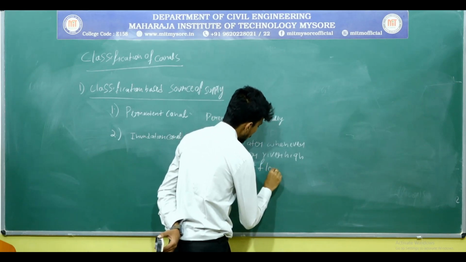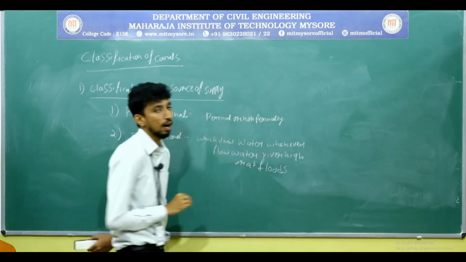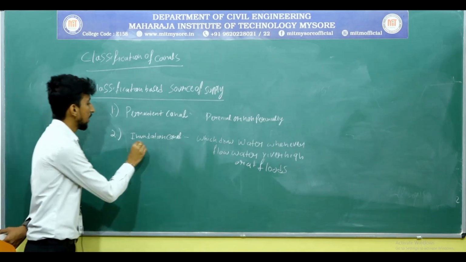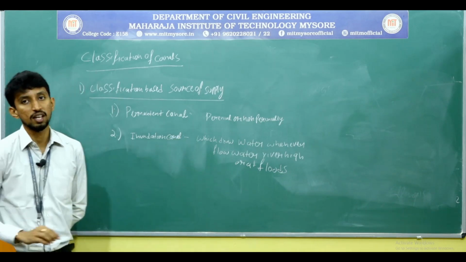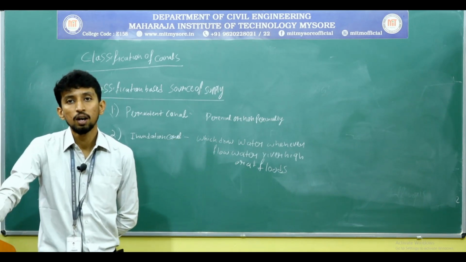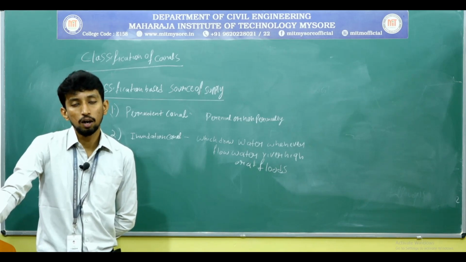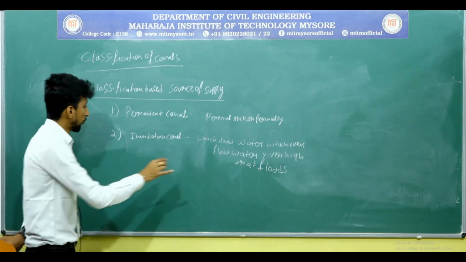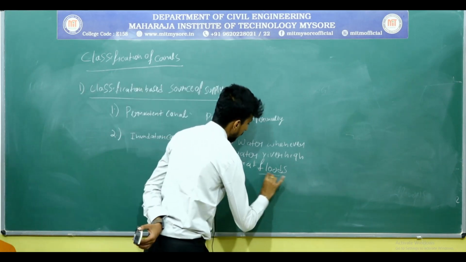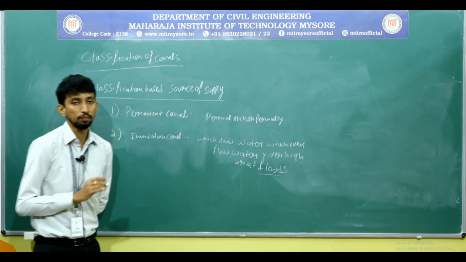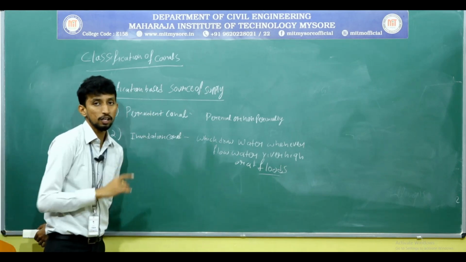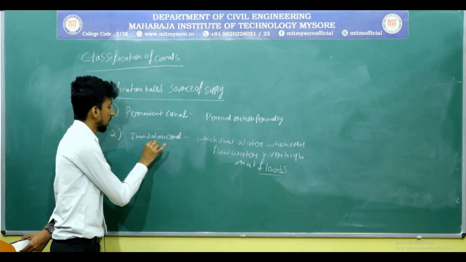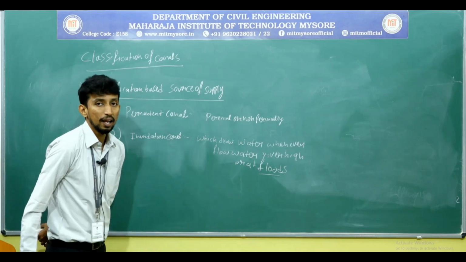Whenever the river is undergoing flood, at that time inundation canals are provided. It is an extra opening provided to protect the river from floods. That type of canal is called an inundation canal.